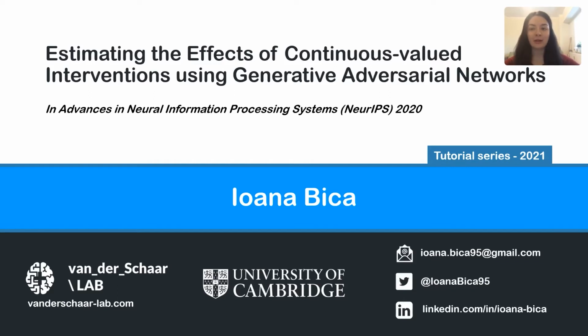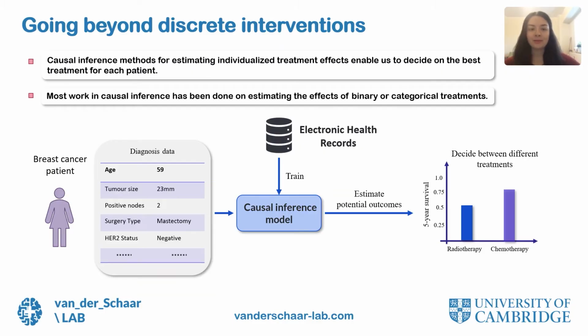In this tutorial, I'll talk about estimating the effects of continuous valued interventions from observational data using generative adversarial networks. So, as we've already seen as part of this tutorial series, estimating the personalized effects of interventions is crucial for decision making in domains such as medicine.